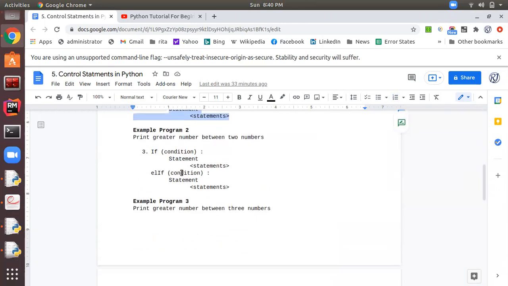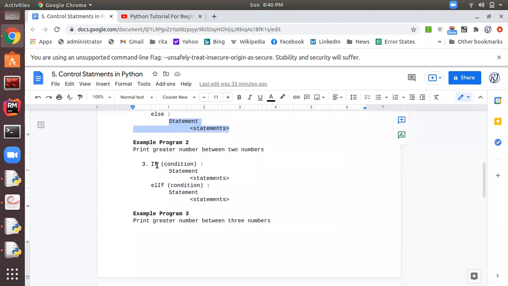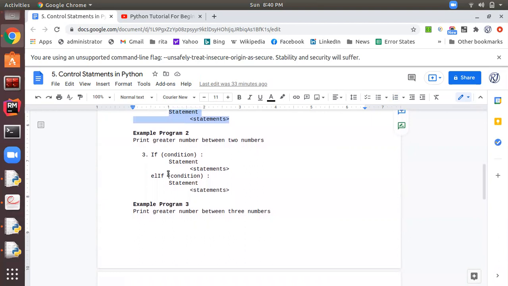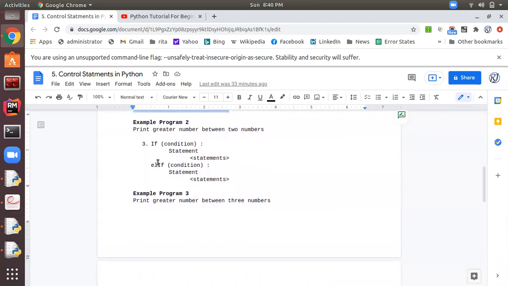And in the third example, else if is used when the if condition is false, but in the else part also we want to check a condition, so we can check using the else if part.